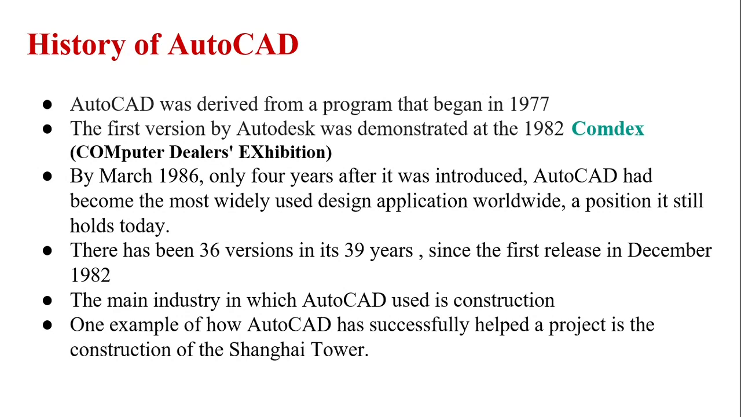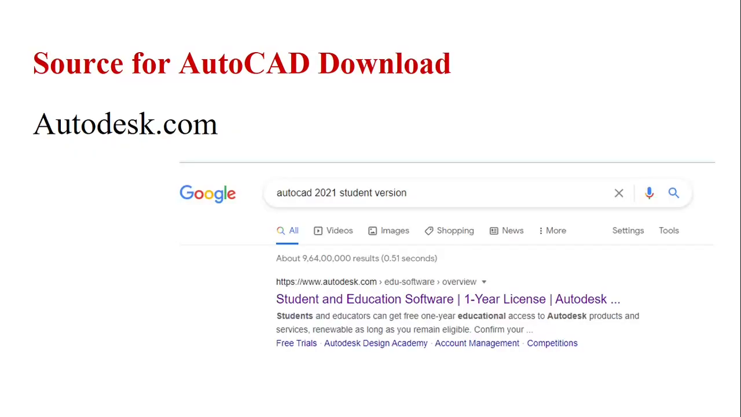The 2022 version of AutoCAD release marked the 36th major release of AutoCAD for Windows. The native file format of AutoCAD is .dwg. One of the best examples of an AutoCAD application is the construction of Shanghai Tower. Let us go to the source to download the AutoCAD software.